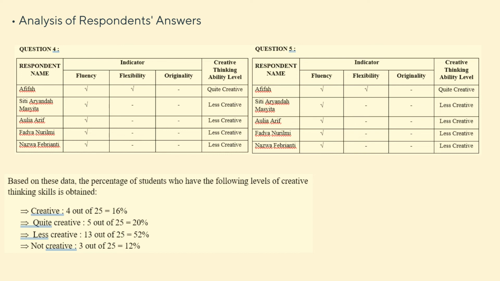Based on this data, the percentage of students who have the following levels of creative thinking skills is obtained. For the creative level, 4 out of 25 or equal to 16%, and for the quite creative level, there are 5 out of 25 or equal to 20%. And for the less creative level, 13 out of 25 or equal to 52%. And for the not creative level, there are 3 out of 25 or equal to 12%.